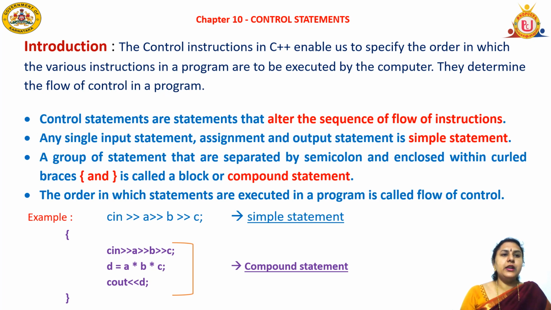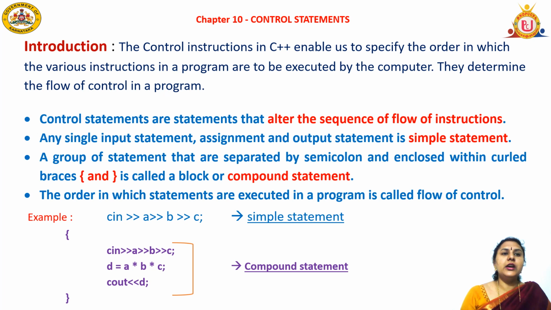So for example, a simple statement: cin >> A >> B >> C; where cin is the extraction operator, A, extraction operator, B, extraction operator, C, semicolon. This is called a simple statement, only one input statement. The next one is a compound statement, that is, we have input, process and output.